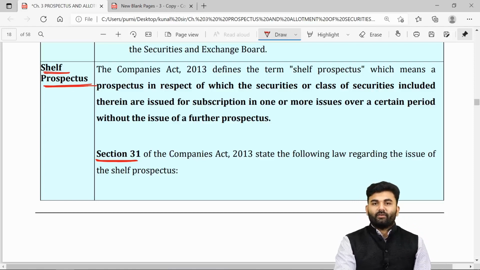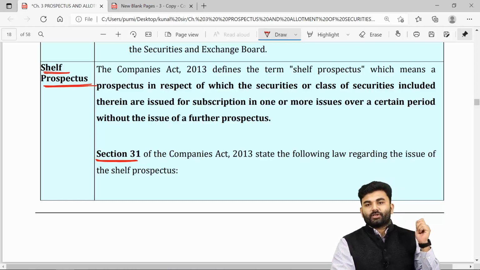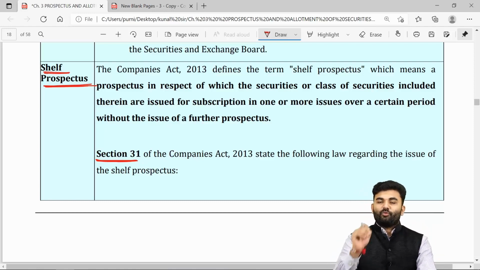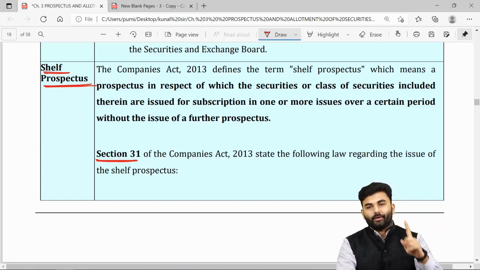Let us first revise a shelf prospectus. See, a shelf prospectus is a prospectus which will help a company to issue securities to the public at large through subsequent issues. For example, once a company has issued a shelf prospectus, then the validity of that shelf prospectus is completely 1 year.